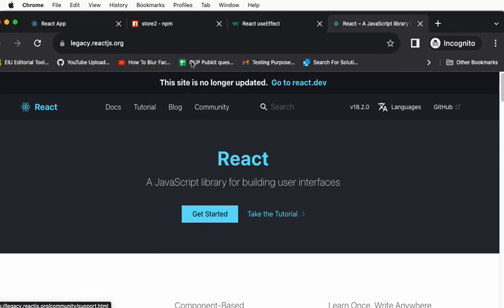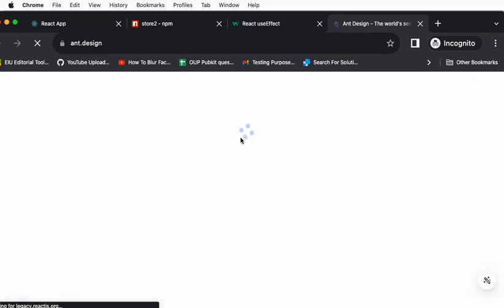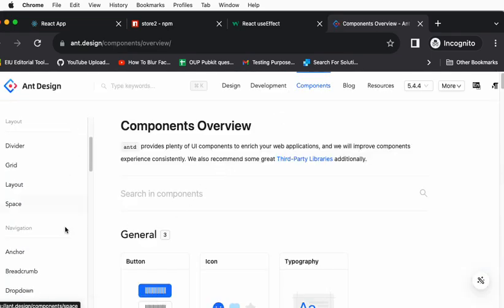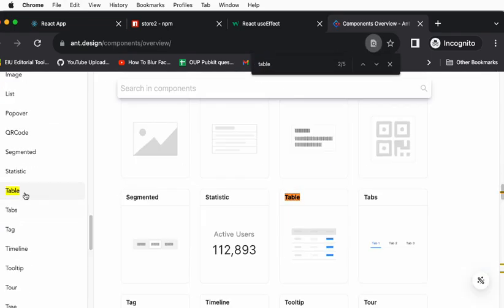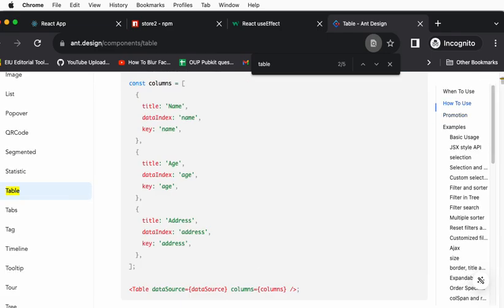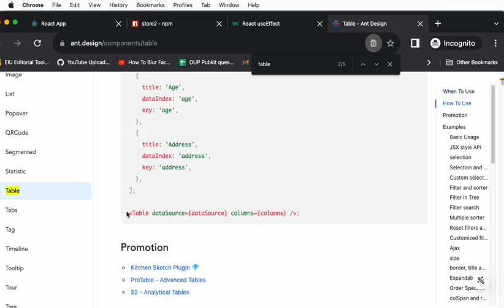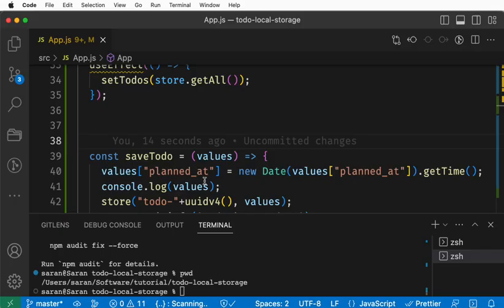Where is the table? Oh, sorry, Ant Design. We need to open Ant Design. It's really super efficient. Okay, go and find the table. Okay, they have a table. If you really use some kind of HTML table, by using Ant Design, you may wonder how this really works. Okay, just one line and you pass the data.